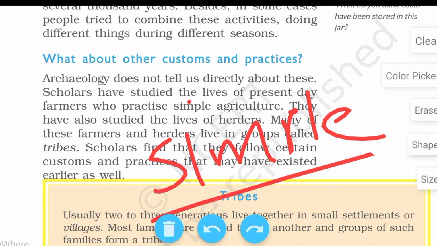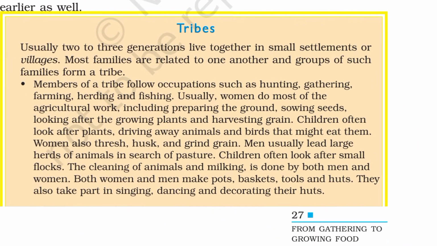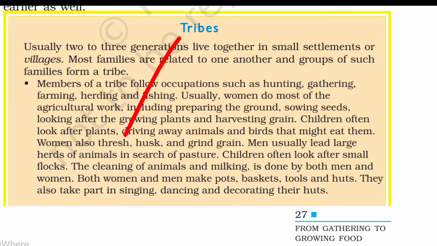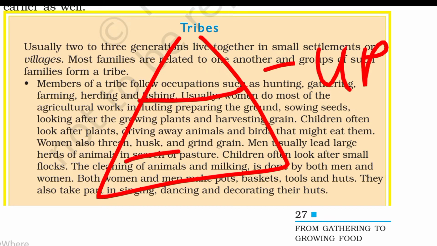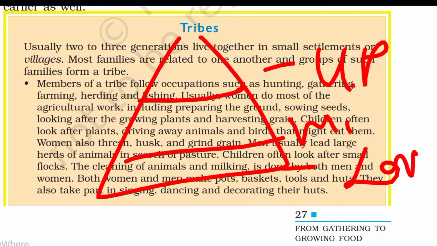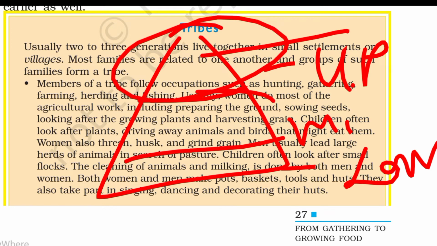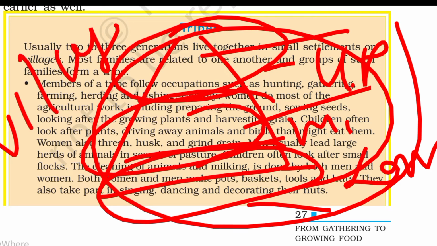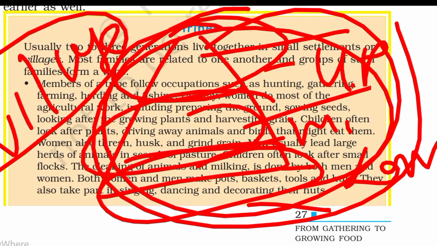Then next, tribes. Tribes usually live in villages. There are three levels in society: first is upper, second is middle, and third is lower. This is the system of the types. There are large agriculture owners, middle agriculture owners, and others who work as workers and laborers. This system is called a village. This is the construction of a village.